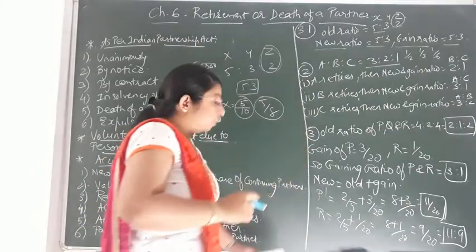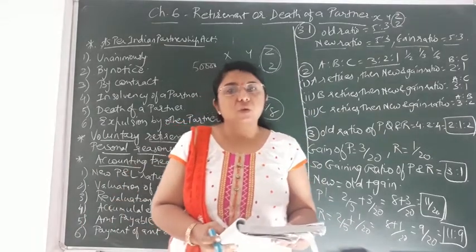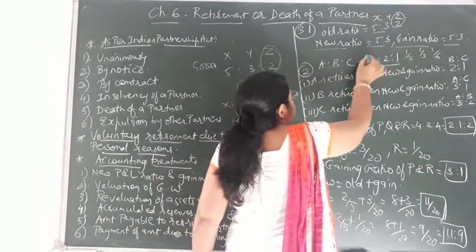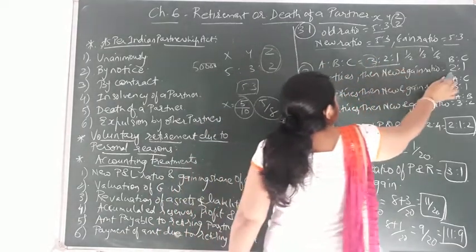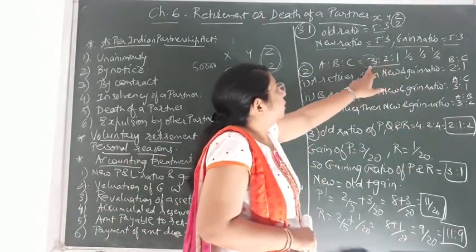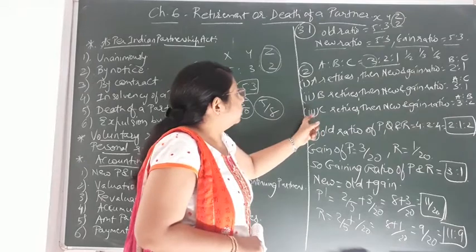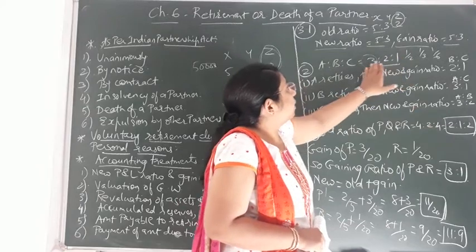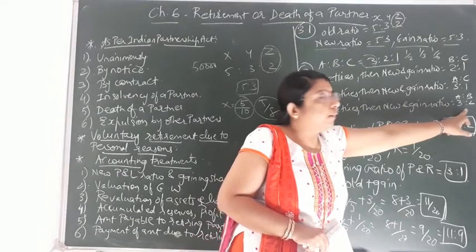Now out of that, three different situations are given to you. You can see in the question: if A retires, second if B retires, and third if C retires. Now if partner A retires, then deducting his share of profit, the new ratio and gain ratio both would be equal, that is 2:1, for B and C. Now if B retires, then his share will be deducted, and the new and gain ratio would be 3:1 between A and C. In the same way, for the third situation, if C retires, then deducting C's share, the remaining share of A and B, the new ratio and gain ratio of A and B would be 3:2.